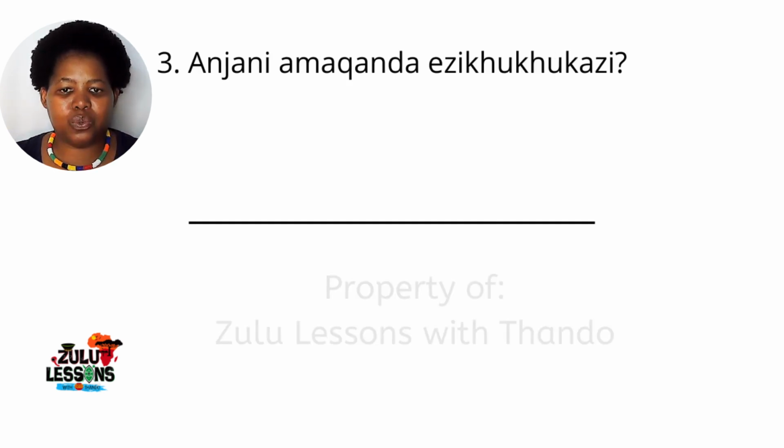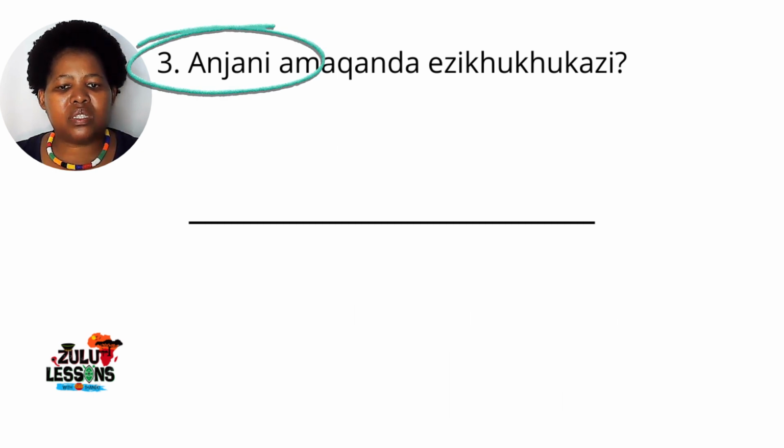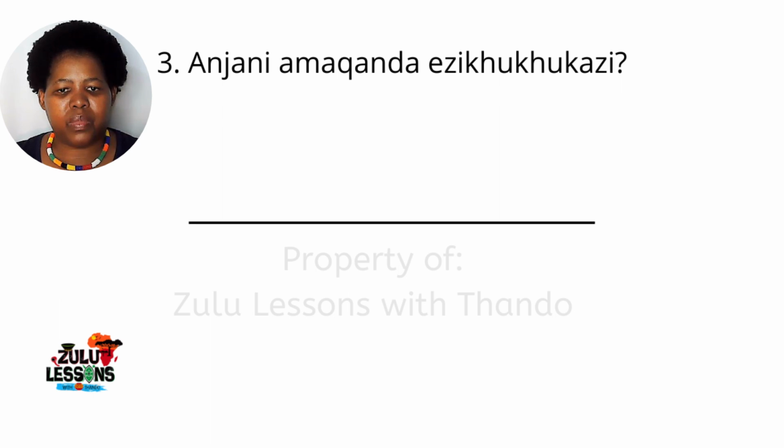Umbuzo wesithathu. Anjani amaqanda ezikhukhukazi? What's the question word here? The question word is the very first word or phrase of this sentence.